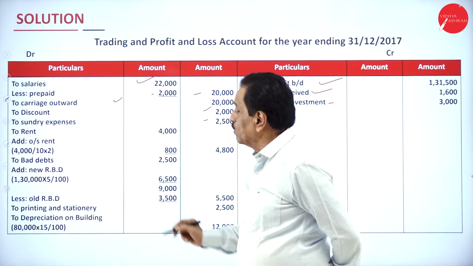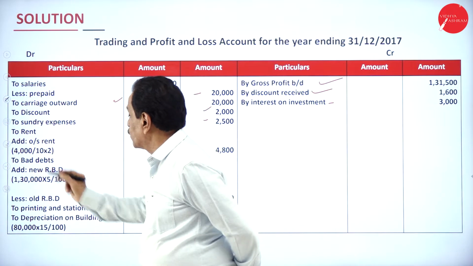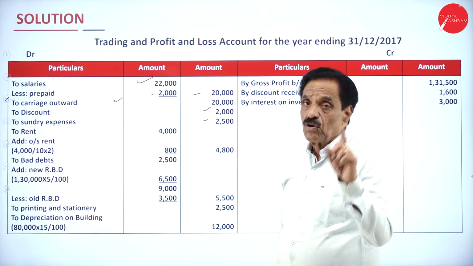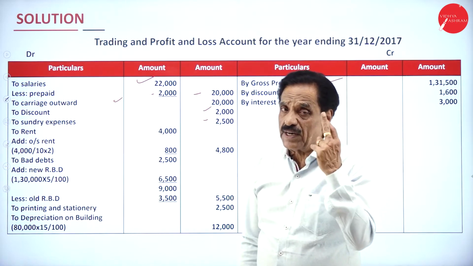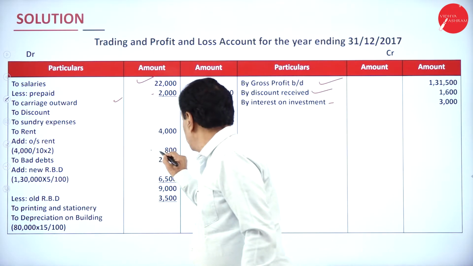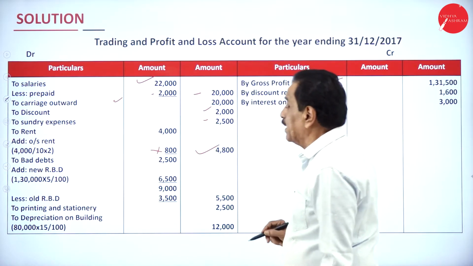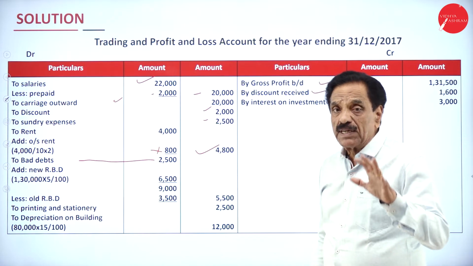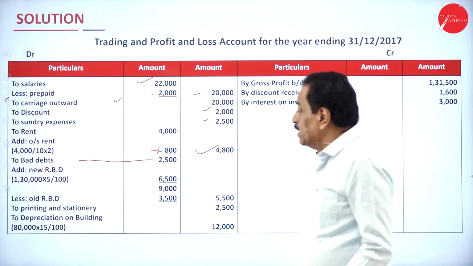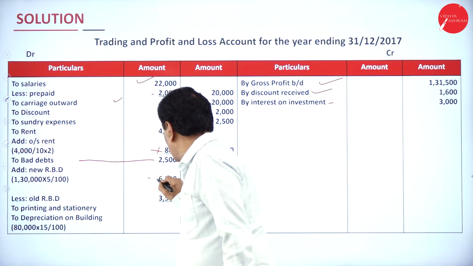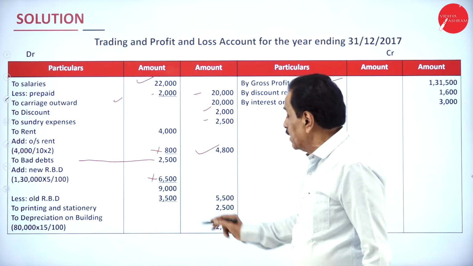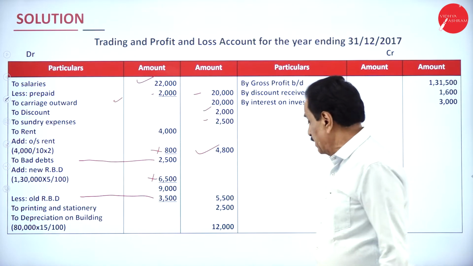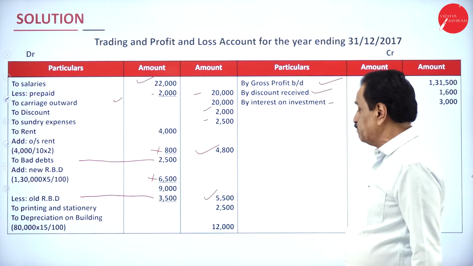Rent, how much? 4,000. Then this is 4,000 divided by 10 into 2. How many? This is for 10 months only. So 4,000 divided by 10 is 400. For 2 months is 800. It becomes 2,800. Your bad debt as per the problem is 2,500. From the debtor is 1,30,000. On that 5% is 6,500. It becomes 9,000. As per the trial balance, the old RBD is 3,500. Your net figure is 5,500.